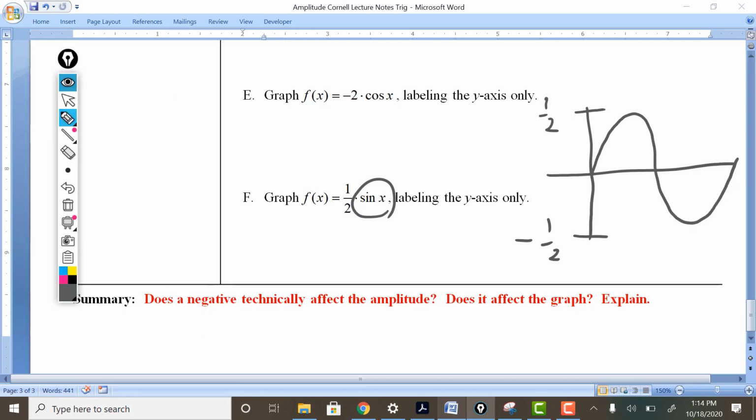Summary. Does a negative technically affect the amplitude? Does it affect the graph? Explain.